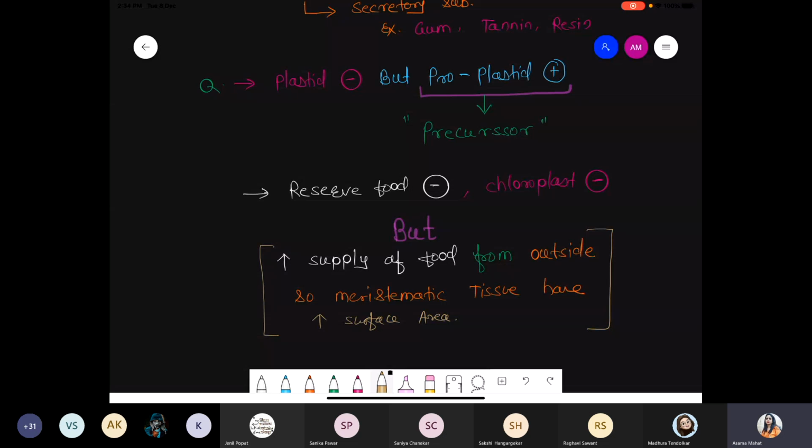It means they are not green in color, so they are not capable of photosynthesis. Even they do not have the reserved food material. So whatever the food required, all that food is coming from outside of the cell. Surrounding cells provide food, they supply the food to the meristematic tissue, and that's why meristematic tissue can initiate the cell division process. Got it? Okay, clear this point?